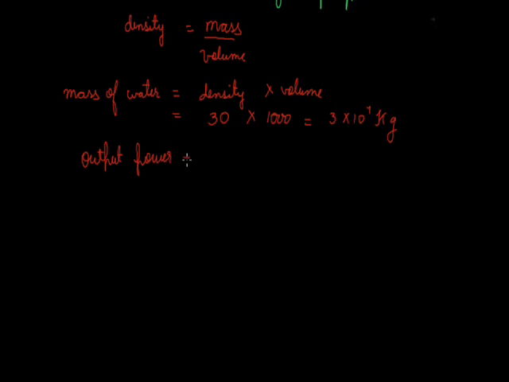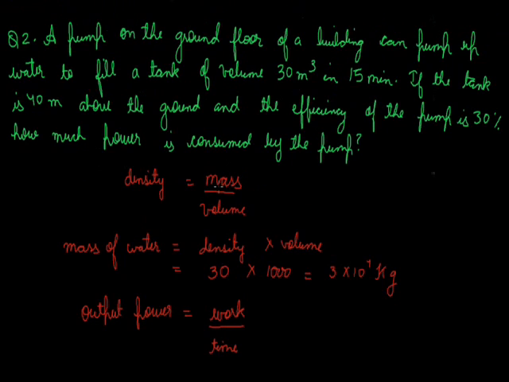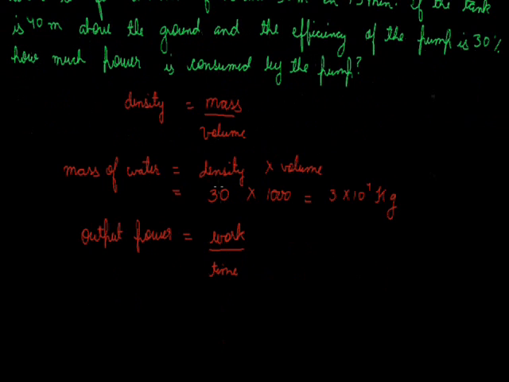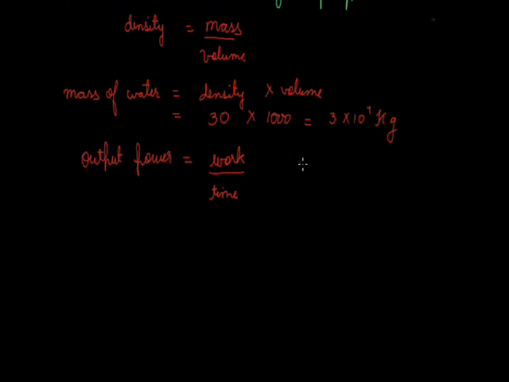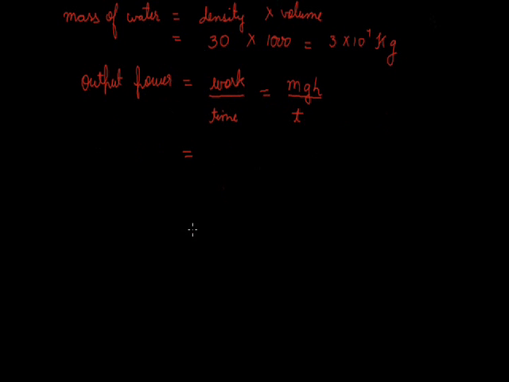Power is the rate of doing work, that is work upon time, or work done per unit time. It is pumping the water to some height, so in such a case work will be mgh over t. Just now we have calculated the mass of water.